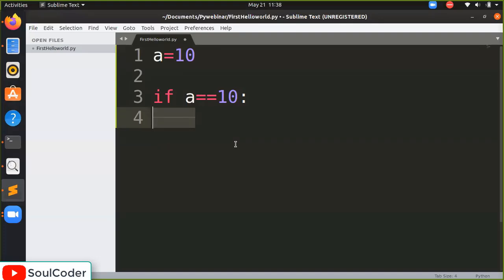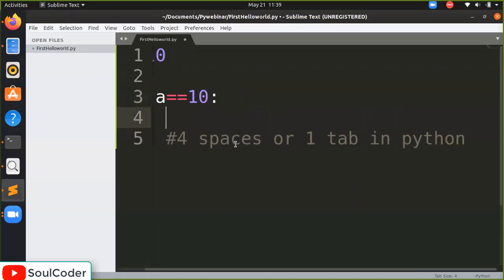Now this part is the 4 spaces. Understand? 1 2 3 4. Or this part should be 1 tab here. 4 spaces equal to 1 tab. Either you have to use 4 spaces or 1 tab in Python.